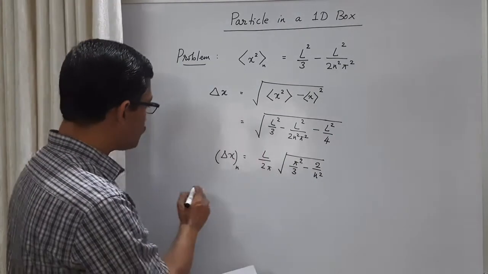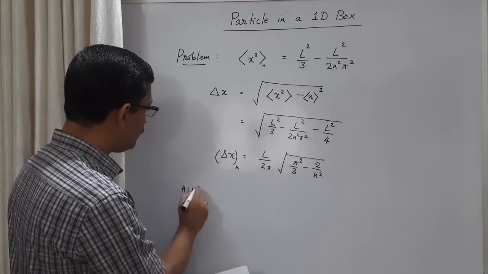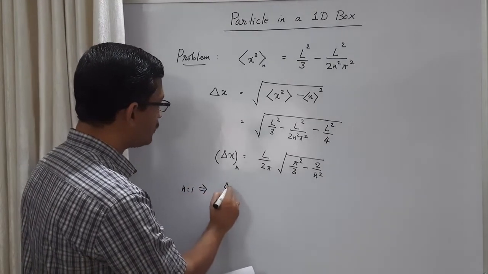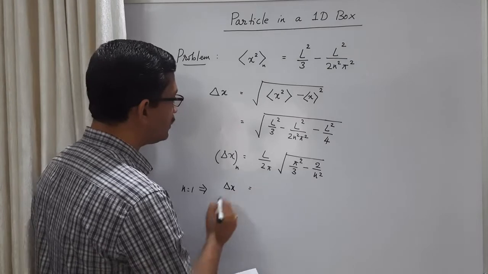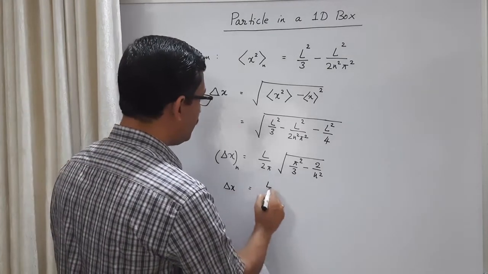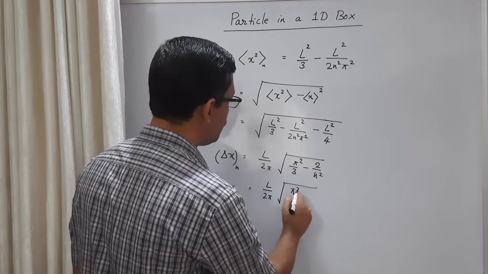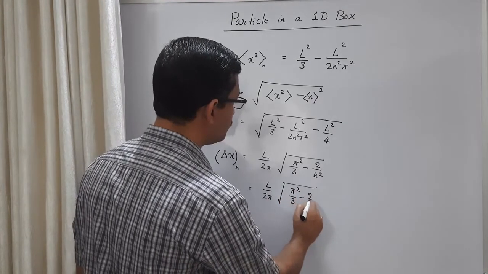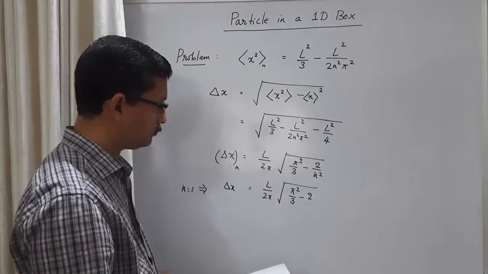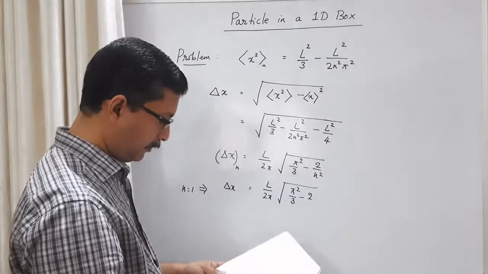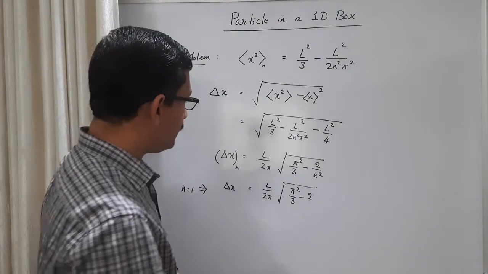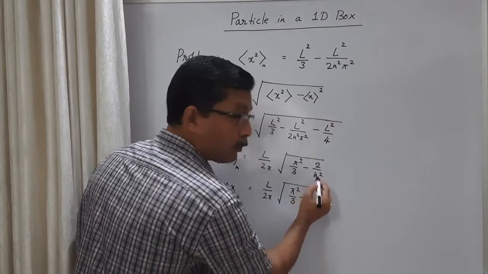Now let us consider two special cases. For n equal to 1, the ground state, what is the uncertainty in position? L/(2π) times the square root of (π²/3 minus 2). I have put n equal to 1 here.